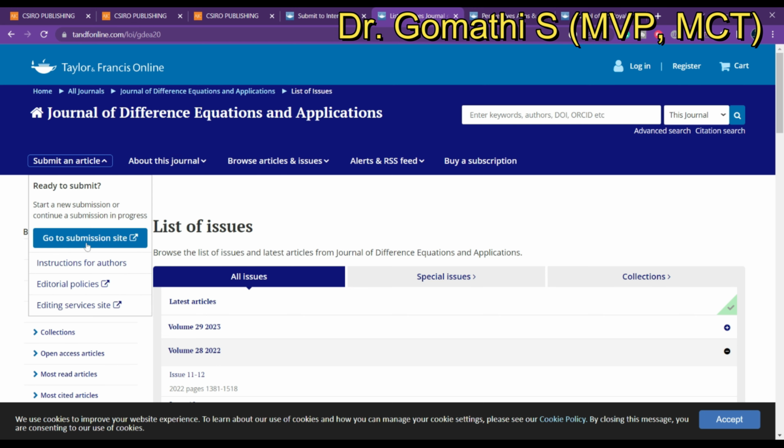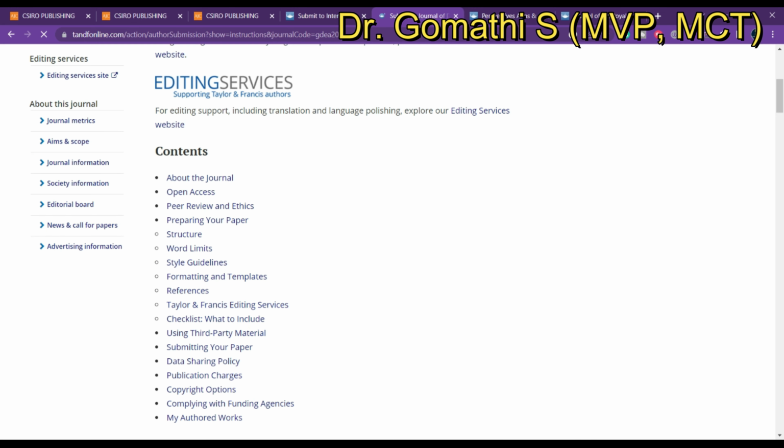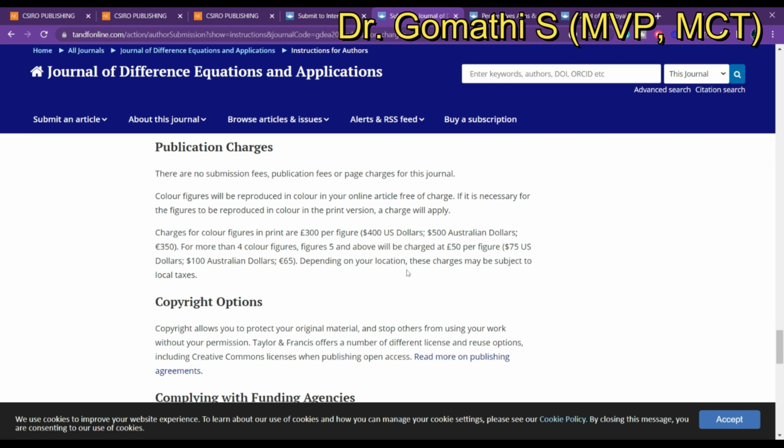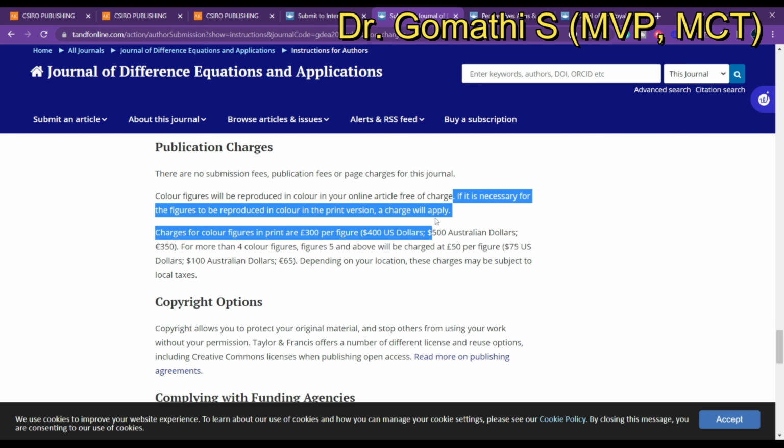And if you want to know about the publication charges, you can just go ahead and see the publication charges. There are no submission fees or publication fees. Color figures are also free of charge. If it is necessary for the figures to be reproduced in color, you have to pay the price.